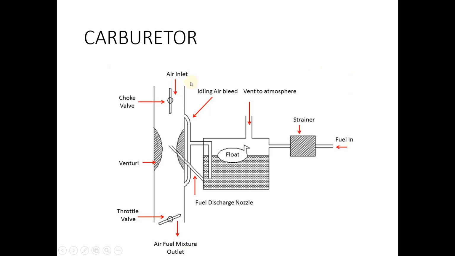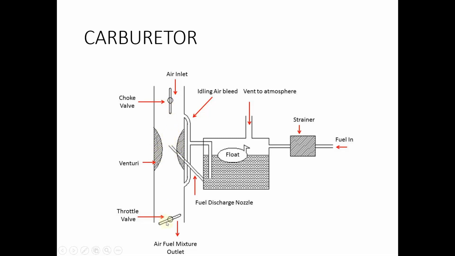So carburetor basically consists of a Venturi tube. Venturi tube means a tube of decreasing cross section at the center. So Venturi tube has a decrease of area at the center, and this portion is known as the Venturi area.